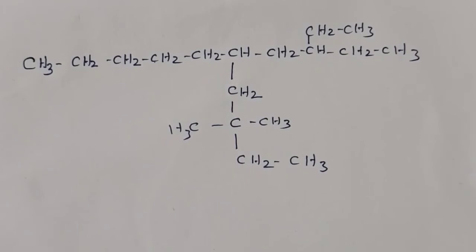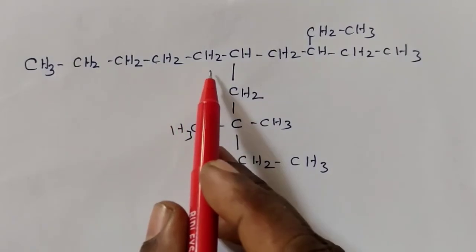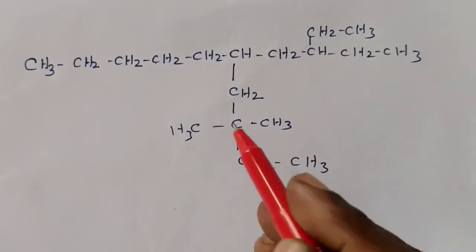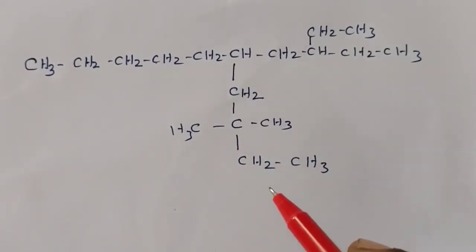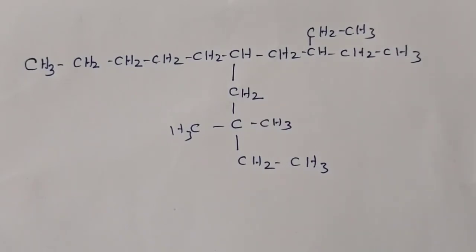Write the IUPAC name of this compound: CH3, CH2, CH2, CH2, CH2, CH, CH2, CH, CH2, CH3, CH2, CH3. Here also, first write this down on a single sheet of paper, then apply the rules one by one. As per our usual rule, the first thing we have to select is the parent. Which is the parent? The longest carbon chain is considered the root chain or the parent.